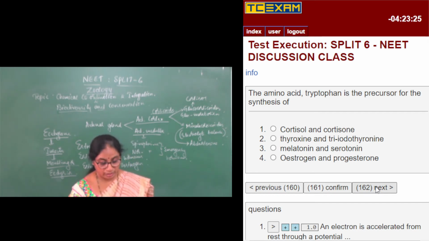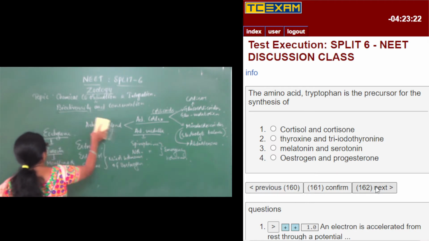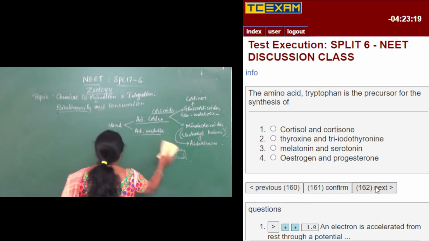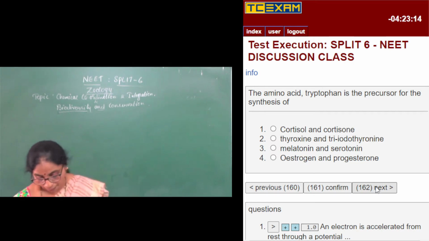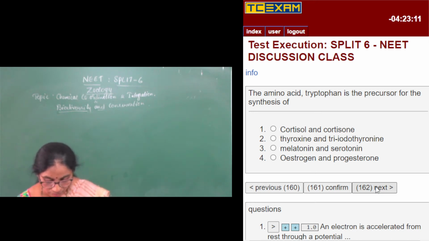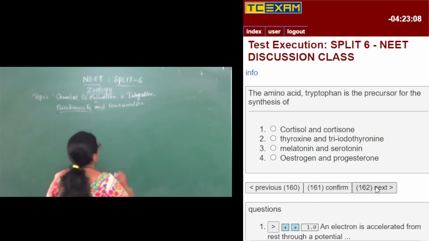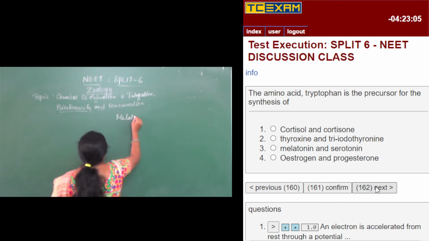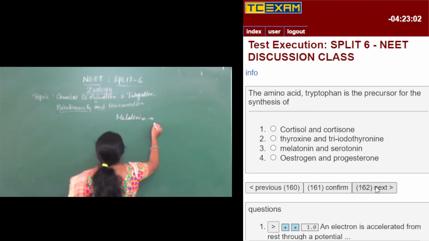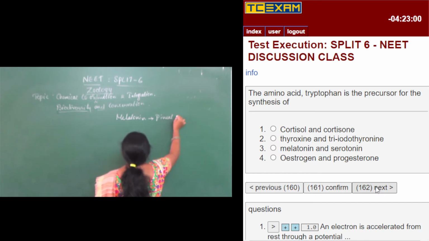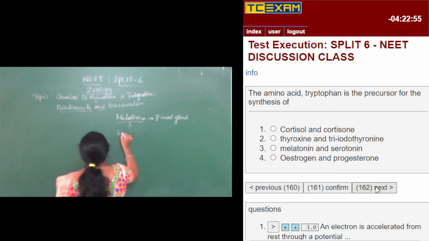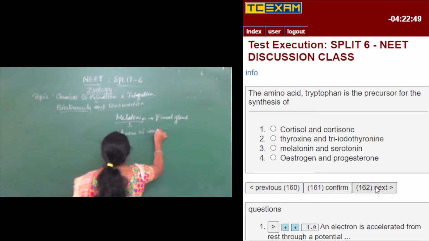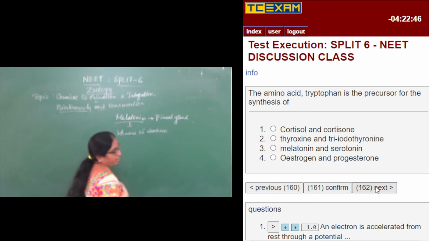So what is melatonin? Melatonin is the secretion from the pineal gland. It is also called the hormone of darkness, because it induces sleep in the darkness, right?